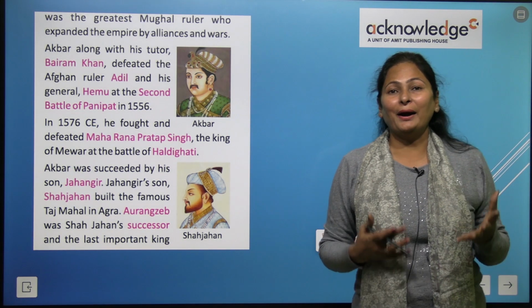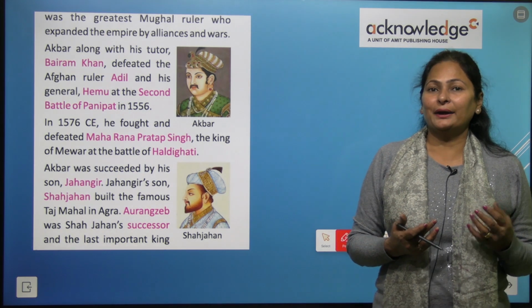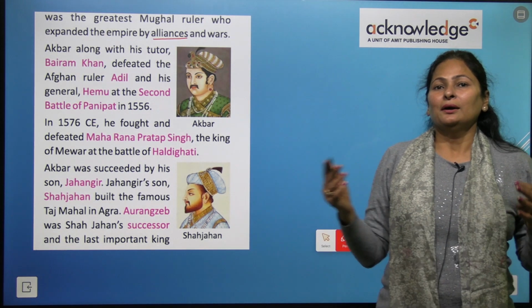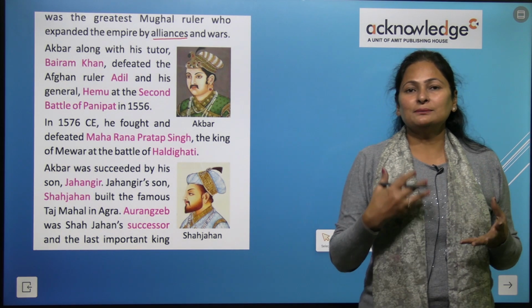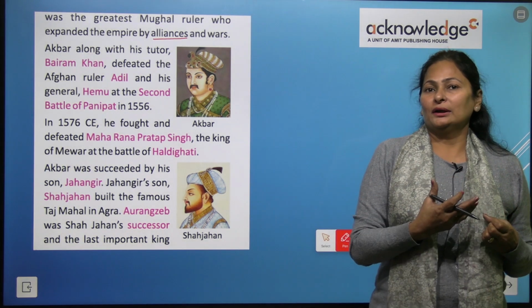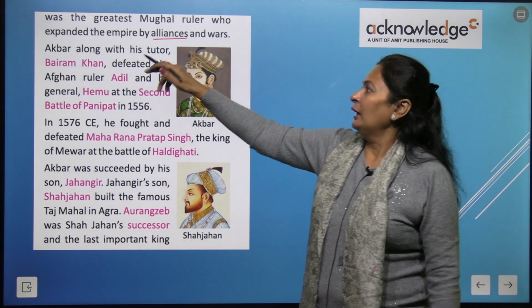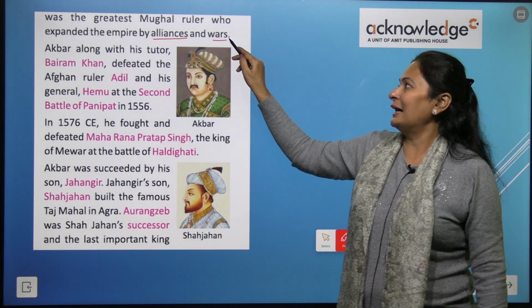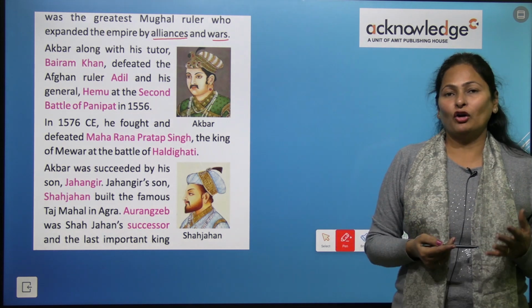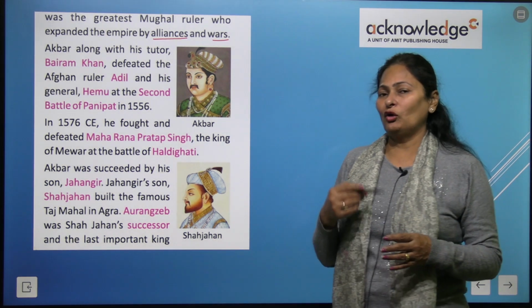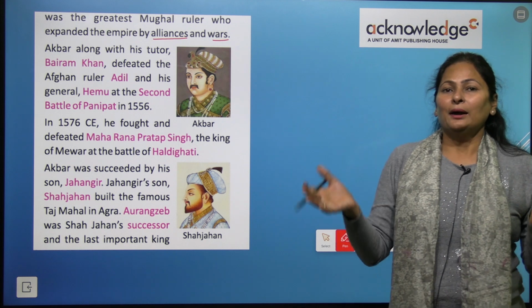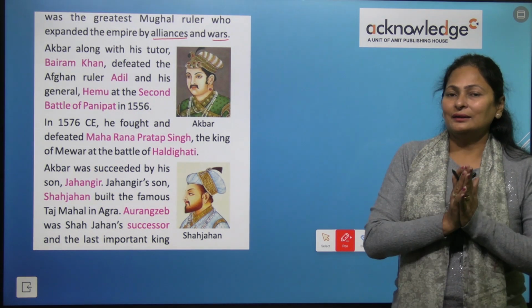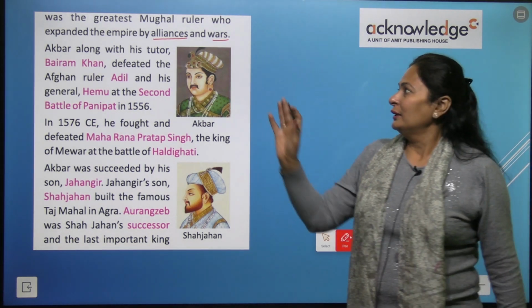He expanded his empire by alliances, means association, merging some other kingdoms into the Mughal kingdom, right? He fought some battles and he won them. So he merged all the kingdoms into the Mughal kingdom, right?